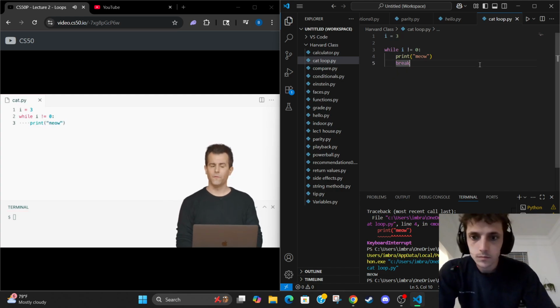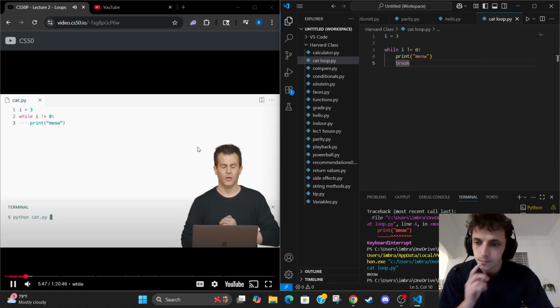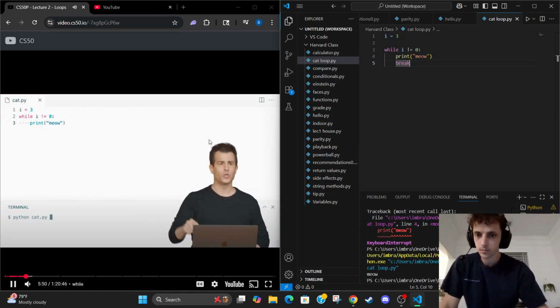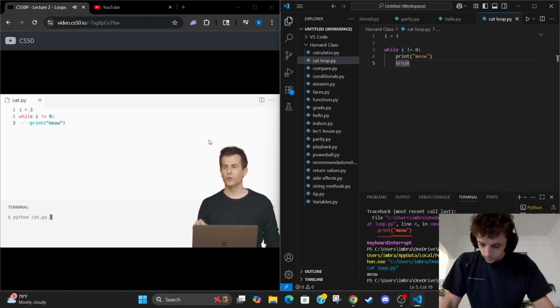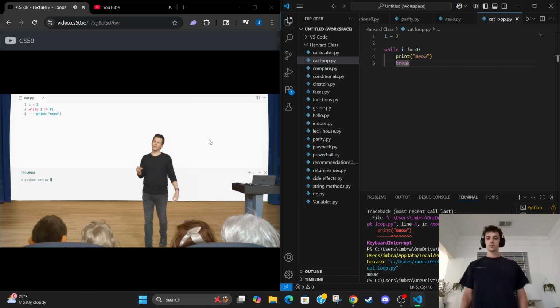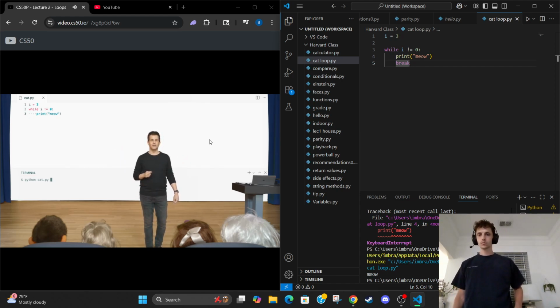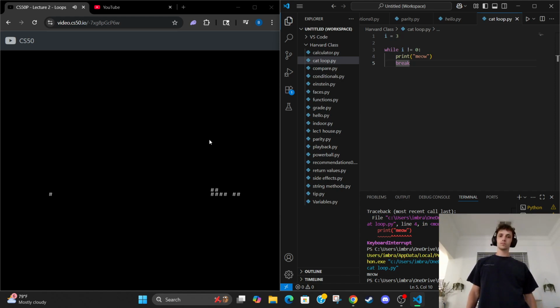But it's not enough just to write this code. If I were to very dangerously run python of cat.py and hit enter right now, what might happen on the screen, whether you've programmed before or not? Why is this potentially a very bad thing? It's not going to break things, but I might lose control of my computer somehow. Any thoughts? Yeah, Timo? Hi, I think it's going to continue to print out meow since i is always equal to 3 and the while is always true.